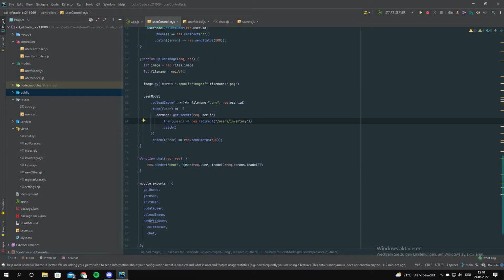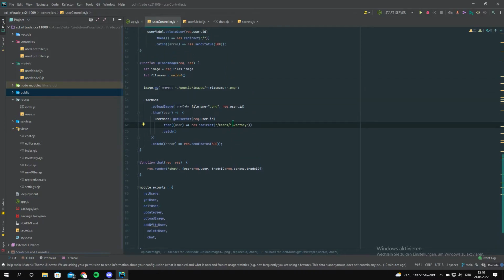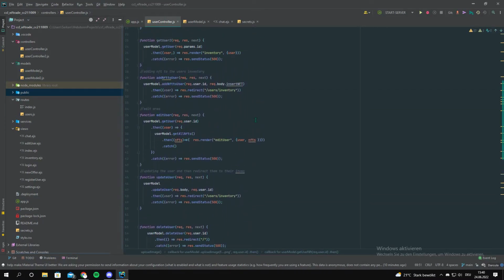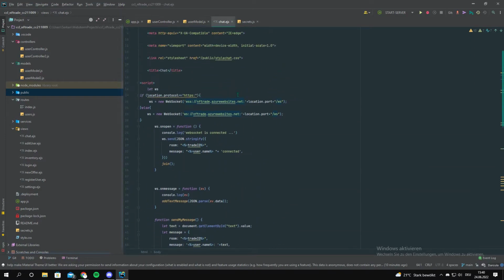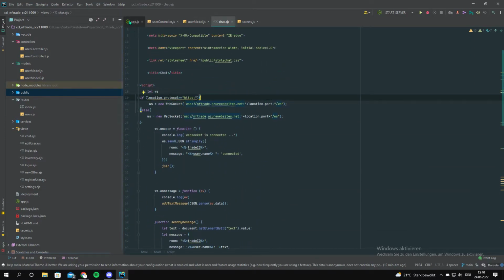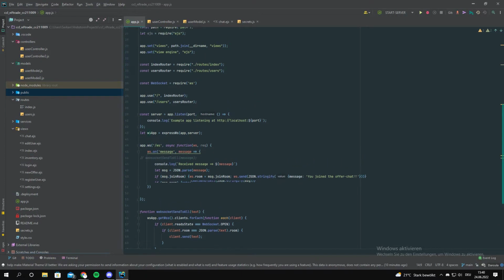Here I have the render chat function. We get the user request and the trade ID request. And you go into the chat of the trade ID, to make it a bit easier to join rooms with the WebSockets. Doing the WebSockets here in Azure was a bit different and a different approach. Let me show you how I did it.